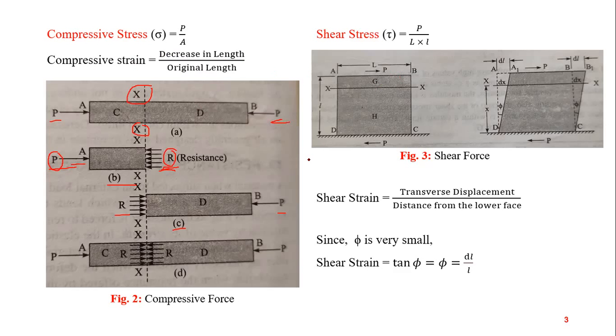Now, apart from tensile and compressive stress, we have shear stress. When load P is applied parallel to the surface, as you can see here, this load P is being applied parallel to this surface, here also, this surface.